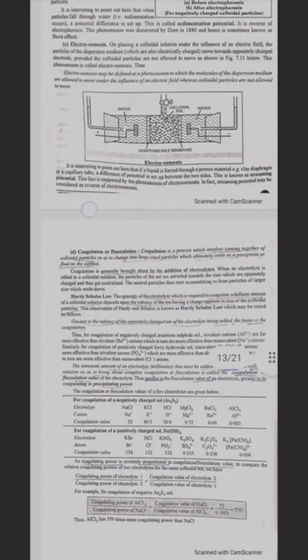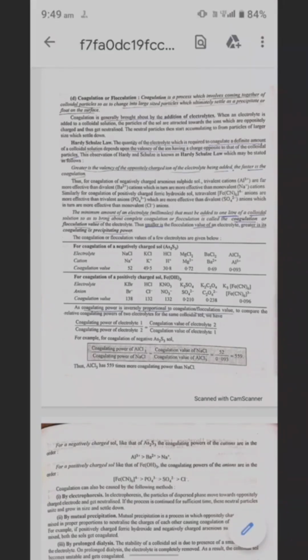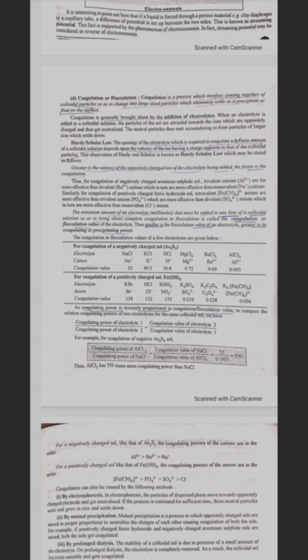Fourth one is coagulation or flocculation. Coagulation is generally brought about by the addition of electrolyte. When an electrolyte is added to a colloidal solution, the particles of the sol are attracted towards the ions which are oppositely charged, and thus get neutralized. The neutral particles then start accumulating to form particles of larger size which settle down.